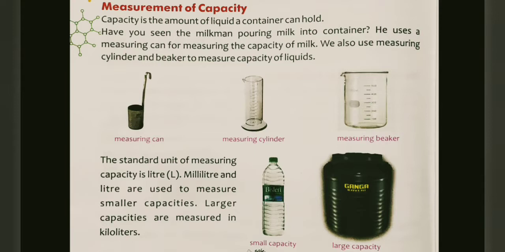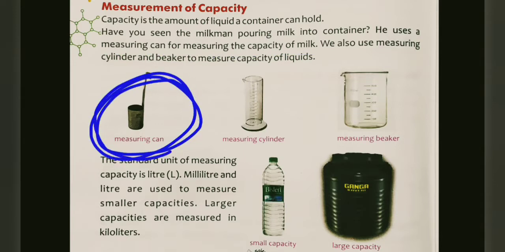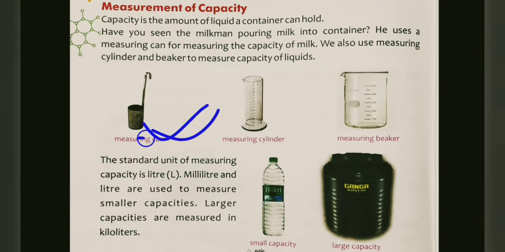The milkman uses a measuring can for measuring the capacity of milk. Not only milk, but I hope you have seen this measuring can, and I hope you also have one at your home.